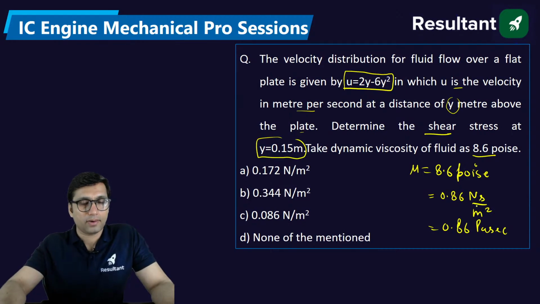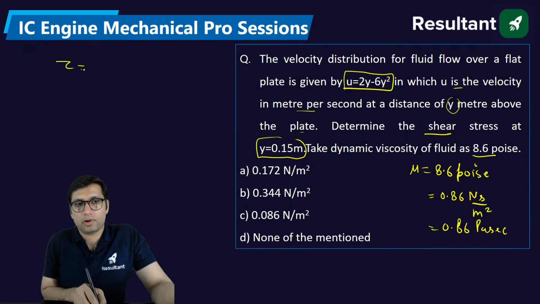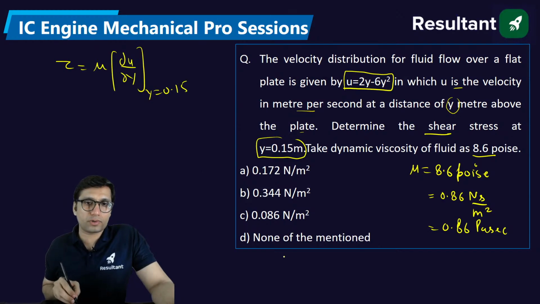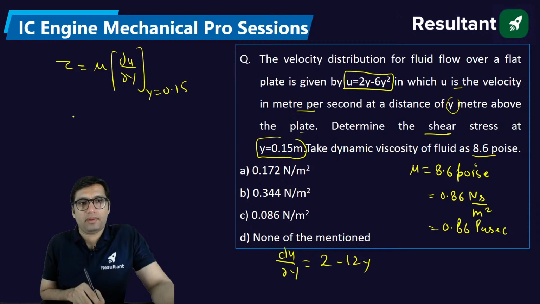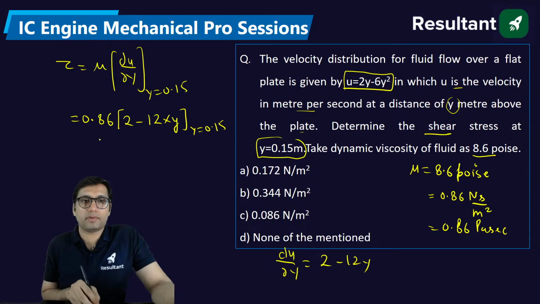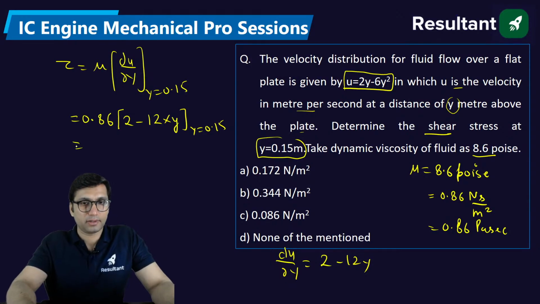Okay, now just put the value here. Shear stress is equal to mu du by dy, but here you have to find it at y equal to 0.15. First of all, you should know the differentiation, guys. du by dy will be equal to 2 minus 12y. Now it will be 0.86 times (2 minus 12y), but you have to put y as 0.15. Just put y as 0.15, then you will get the answer. What answer are you getting? Yes, everyone.